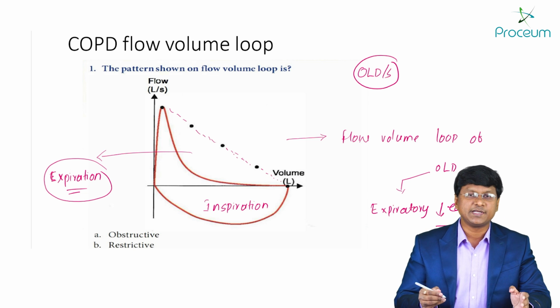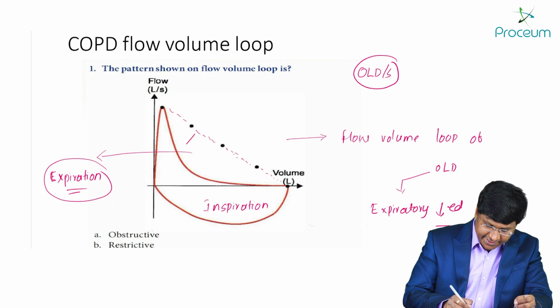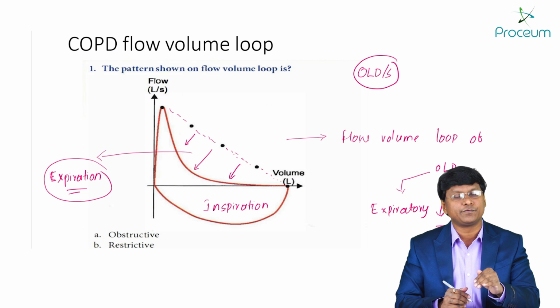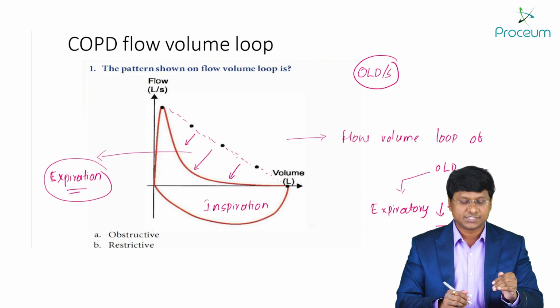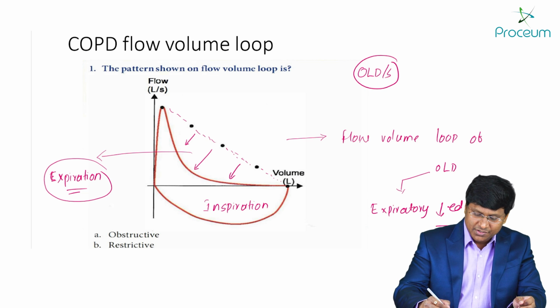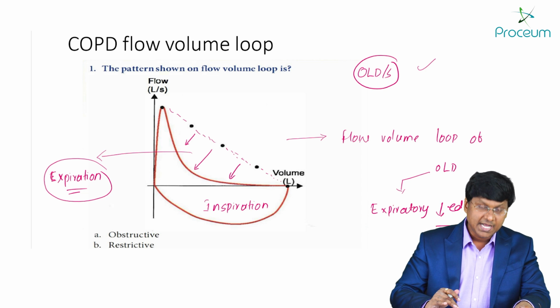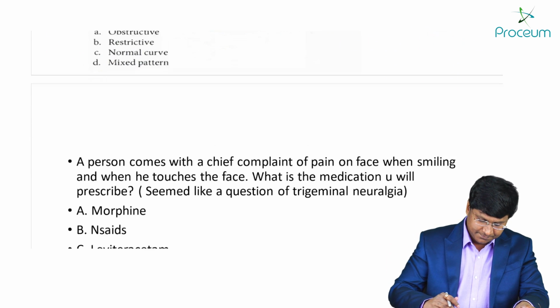Right? In obstructive lung disease, what will happen to the expiration? The expiration will be reduced. Okay, the expiration part of the wave of your flow volume loop will be compressed. So that is what you will see in patients with the obstructive lung disease or emphysema. Right? Now, after this, you take the next question.